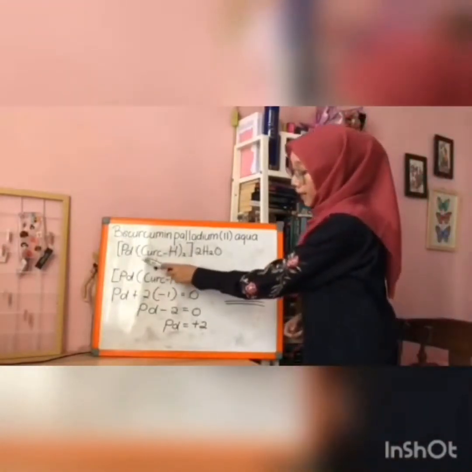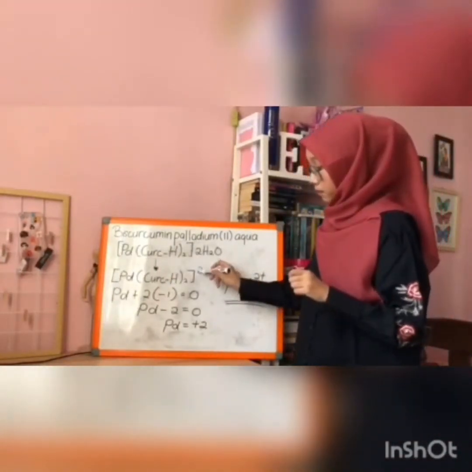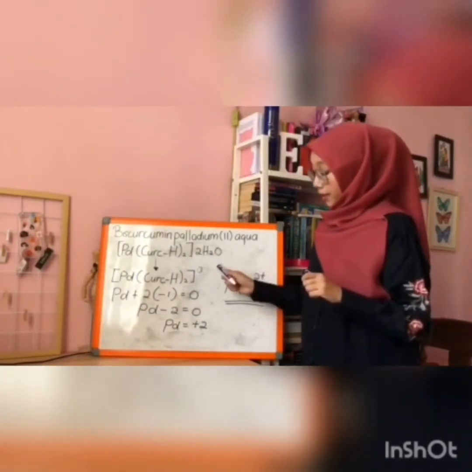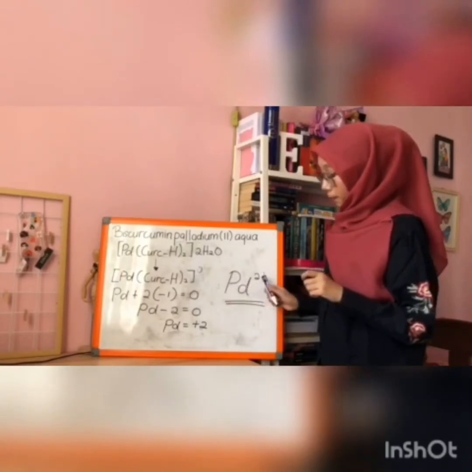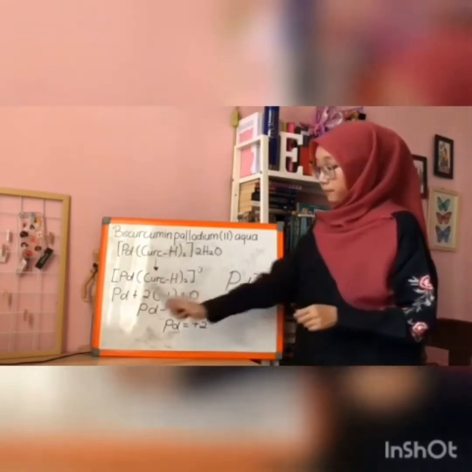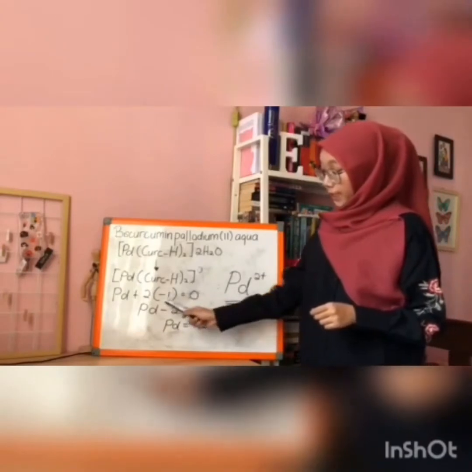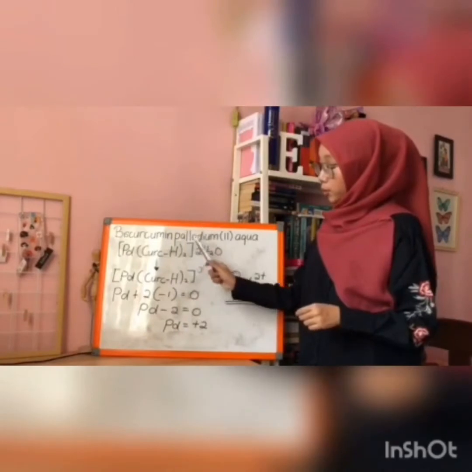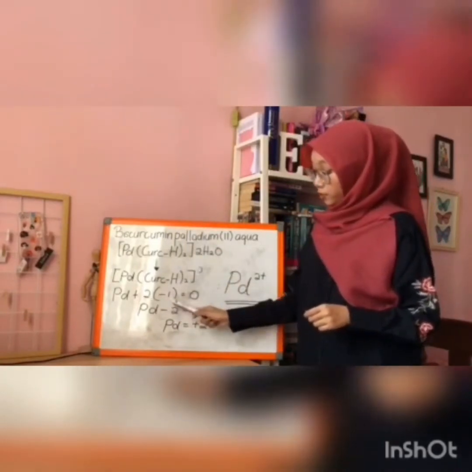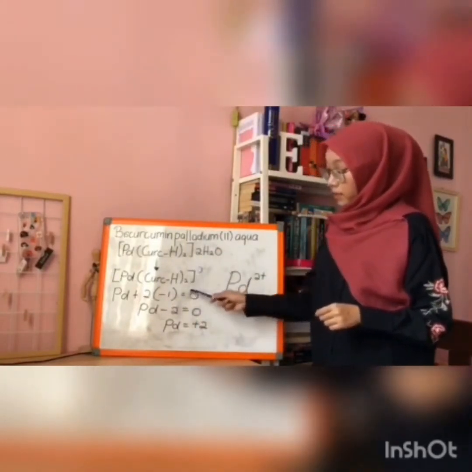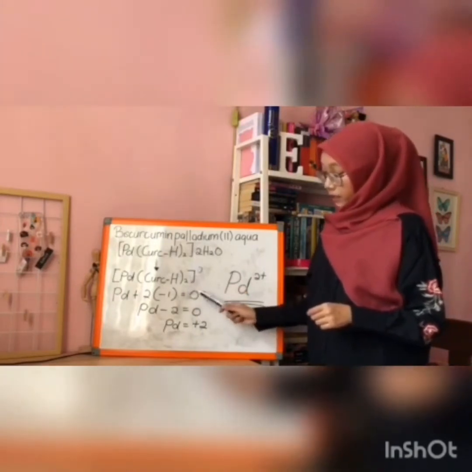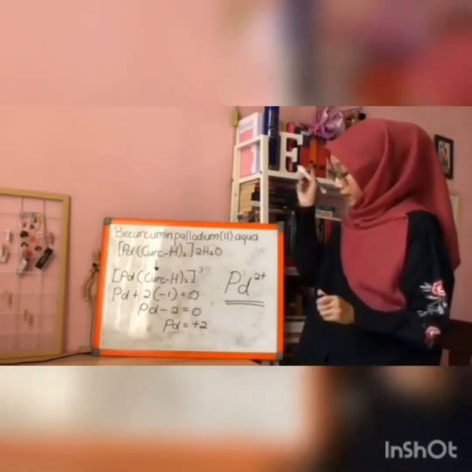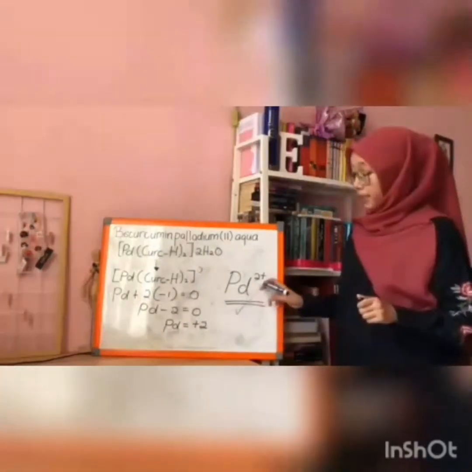So this whole complex has a charge of 0, because when you see the counter ion, which is aqua, it has no charge. So next, if you want to see the oxidation state of palladium, we calculate by Pd plus 2 ligand, the charge of ligand. Well, the charge of curcumin is -1, so we have 2 curcumin, so we times by 2, equal to the charge of the whole complex, which is 0. And then the oxidation state of palladium, we get plus 2. And the final one is we can conclude that it is palladium Pd2+.